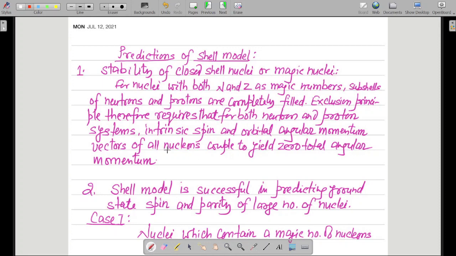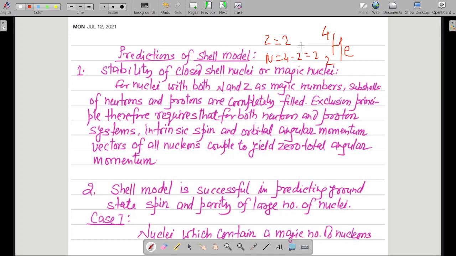Now let me tell you this particular fact. Suppose you have helium, atomic number 2, mass number 4. What is the value of Z for helium? Z equals 2. And what is the value of N? 4 minus 2, which is again equal to 2. So the number of neutrons, N, is also 2, and the number of protons is also 2.